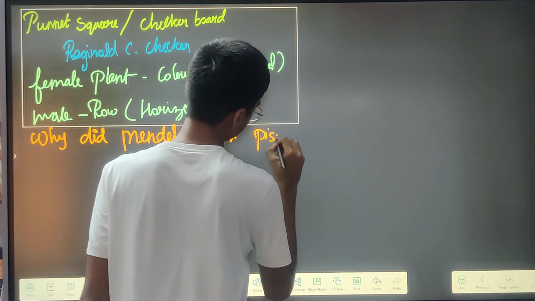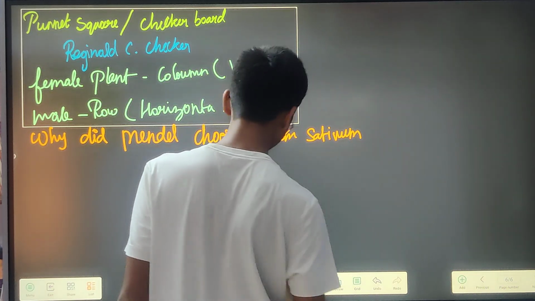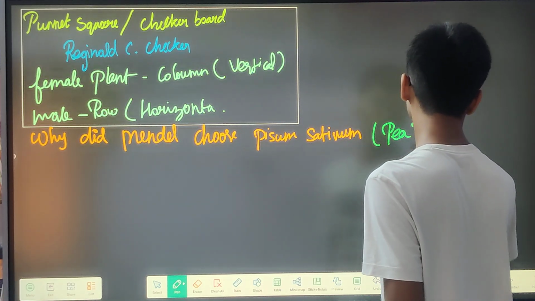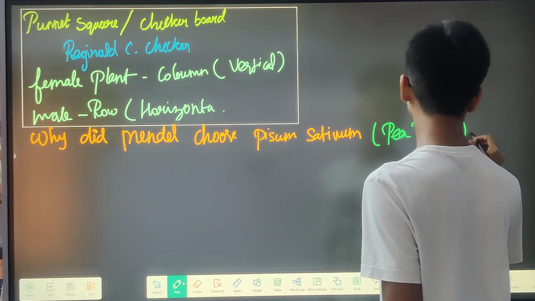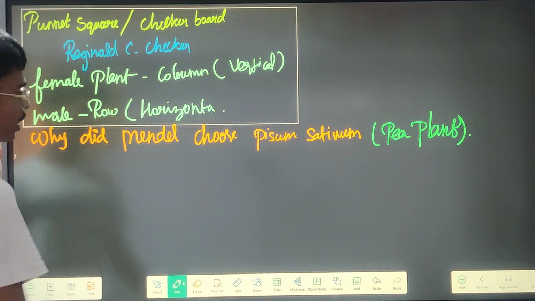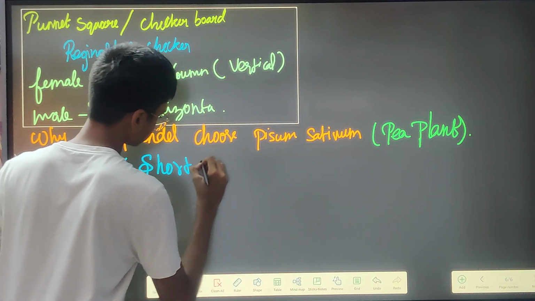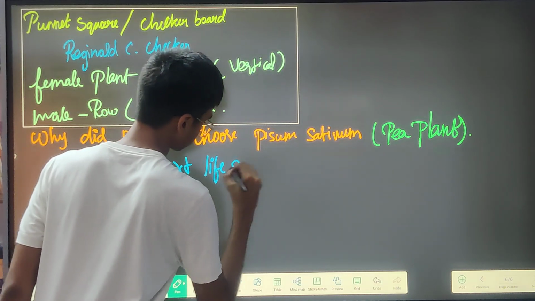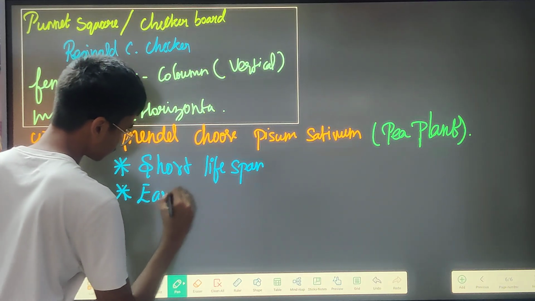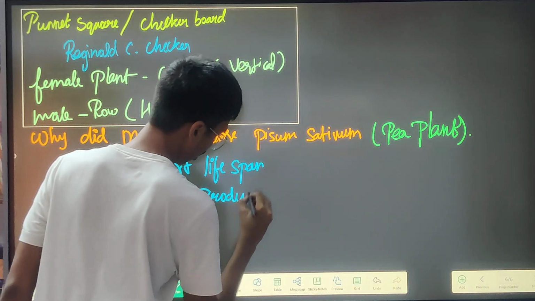Pisum sativum? What is Pisum sativum? Pisum sativum is our pea plant. Now, there are a few things. First of all, the pea plant has a short lifespan, and it can easily produce offspring.